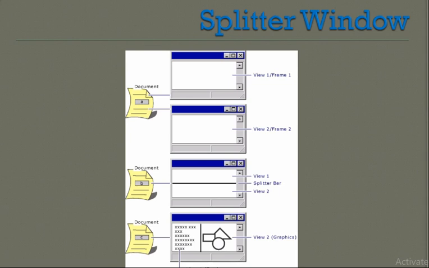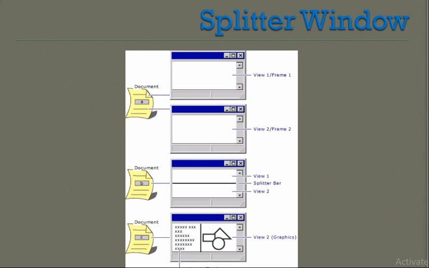The first one has one frame, one view. The next one has two different frames, that is view 2 and view 1. Whereas in the third one we can observe that by using one splitter bar, the same document is divided in two halves. That is, it has two views, view 1 and view 2. And here also, after splitting, using the scroll bar it can move up and down.